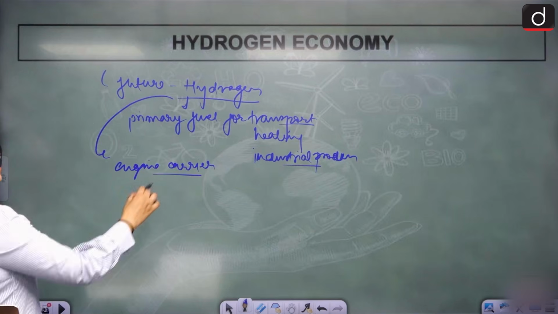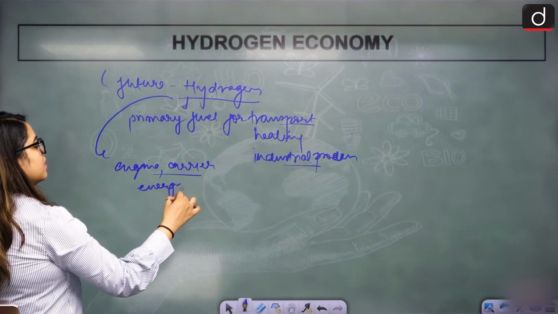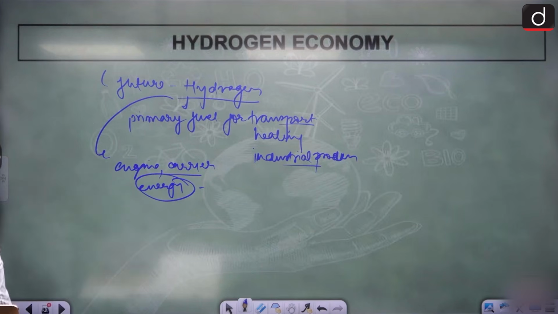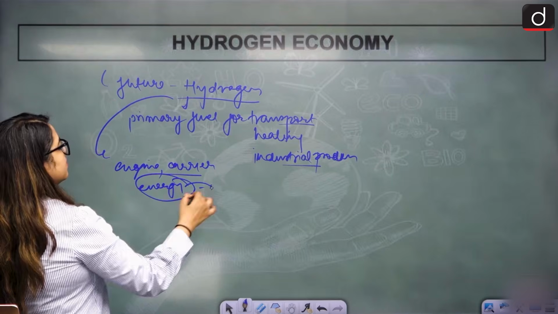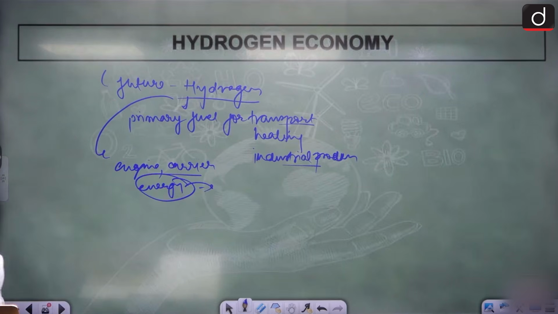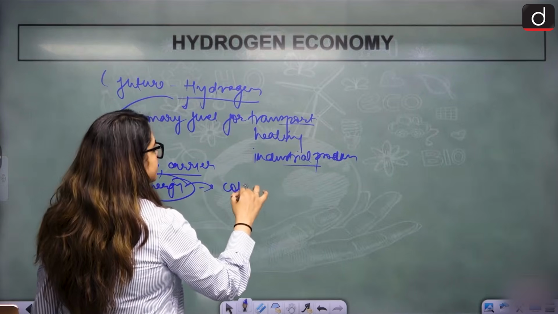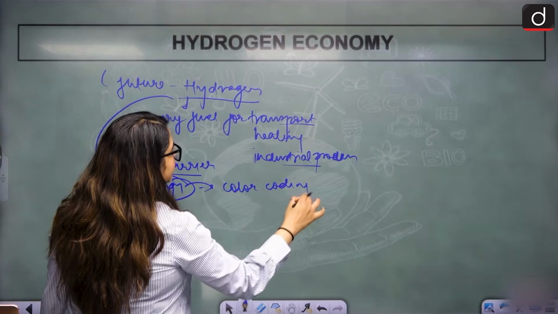Hydrogen has its own energy. It is an energy carrier and not a primary source. And the color coding that you see generally regarding hydrogen, like green hydrogen, blue hydrogen, is just how it is produced.